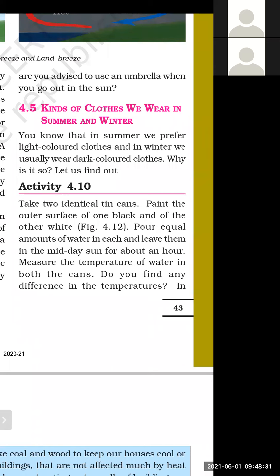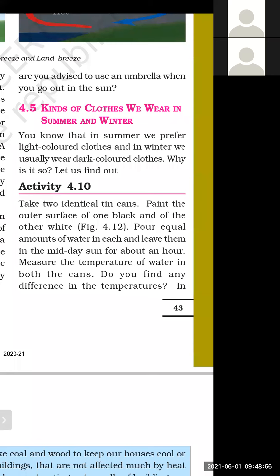And what is the property of white color? White color will reflect most of the heat. Only a little amount of heat will be absorbed by white color, but most part of the heat will be reflected back into the surrounding. White color absorbs very little amount of heat.